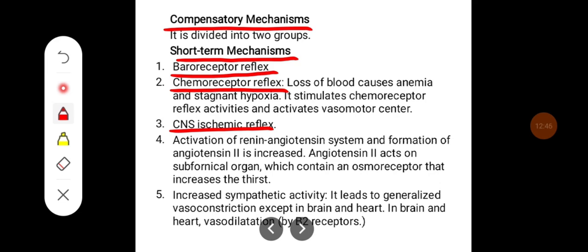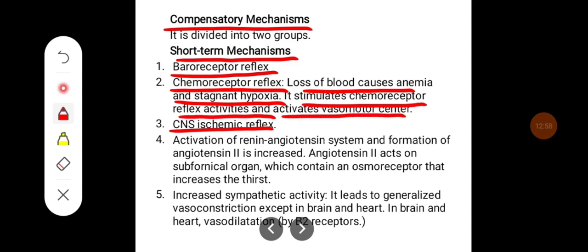In the chemoreceptor reflex, loss of blood causes anemia and stagnant hypoxia, which stimulates chemoreceptor reflex activities and activates the vasomotor center. In the CNS ischemic reflex, when blood pressure is less than 30 millimeters of mercury, it directly stimulates the vasomotor center.